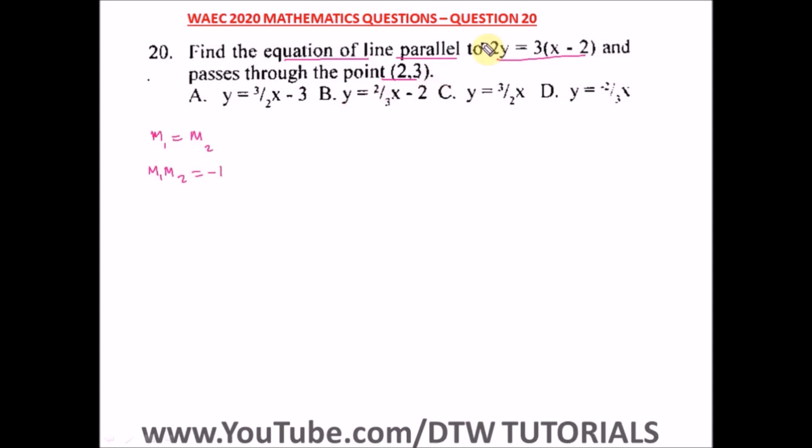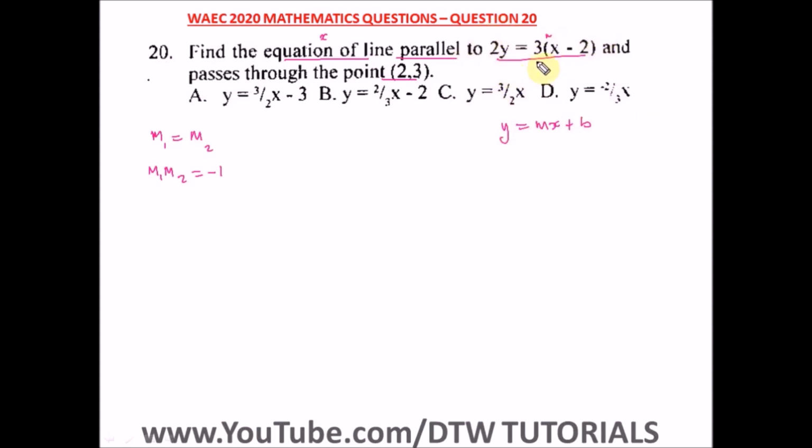So when you get the gradient of the line that you're given, you can easily find the gradient of the other line. For here now, we're looking at parallel. We don't know the equation, but we know that the line is parallel to this line. So it means the gradient of this is equal to the gradient of our unknown equation. So let's find the gradient of this line. Remember, we have y is equal to mx plus b, the slope intercept form.